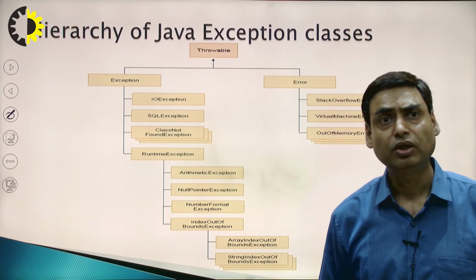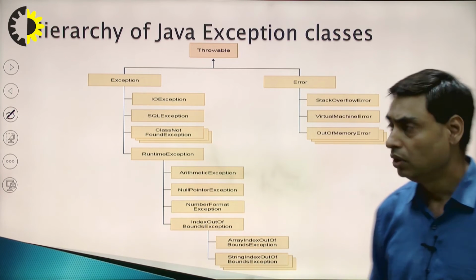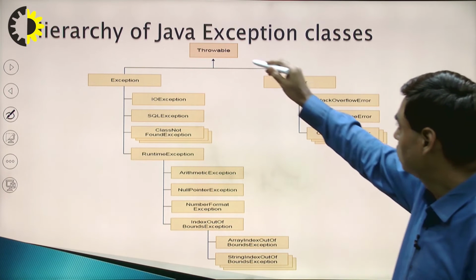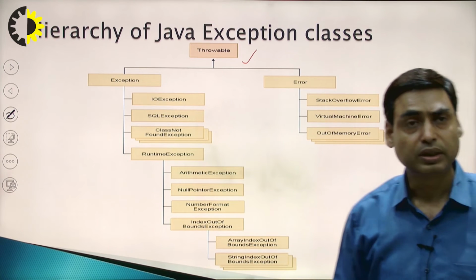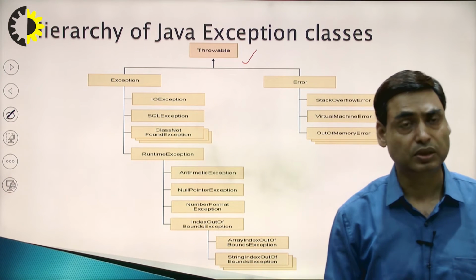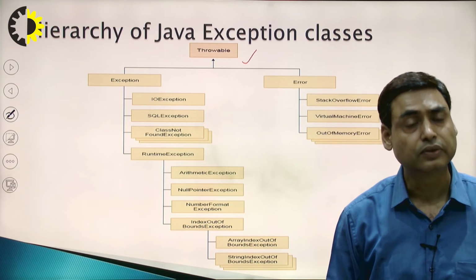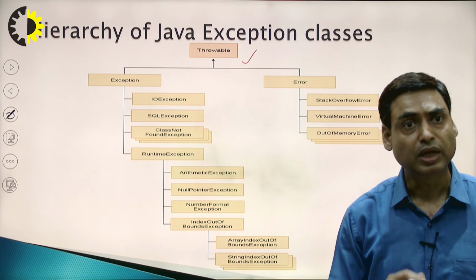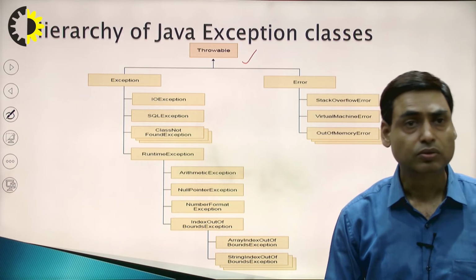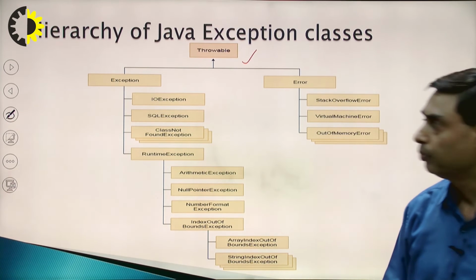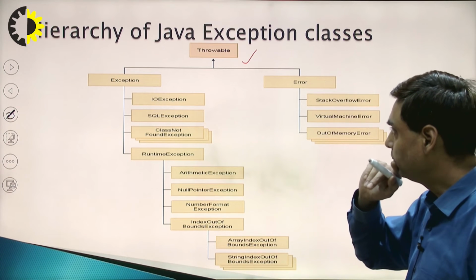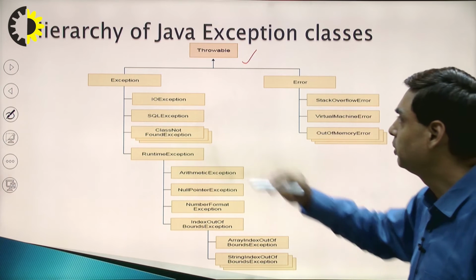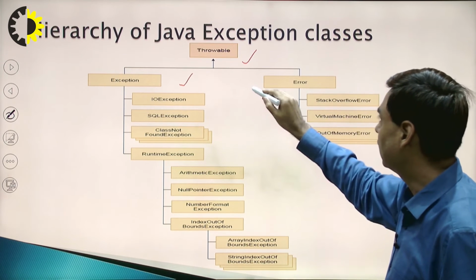Next is the hierarchy of Java exception classes. The super class is Throwable. Whenever you work on exception handling, remember you must know the hierarchy of the exception classes, because in the catch block you need to write the respective exception classes. So the super class is Throwable, and the subclasses of Throwable are Exception and Error.